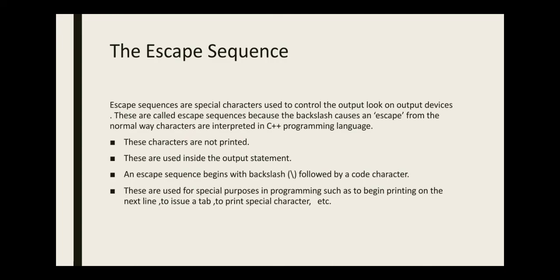The next topic is the escape sequence. Escape sequences are special characters used to control the output look on output devices. These are called escape sequences because the backslash causes an escape from the normal way characters are interpreted in C++ programming language. These characters are not printed. These are used inside the output statement. An escape sequence begins with backslash followed by a code character. These are used for special purposes in programming, such as to begin printing on the next line, issue a tab, to print special character, etc.